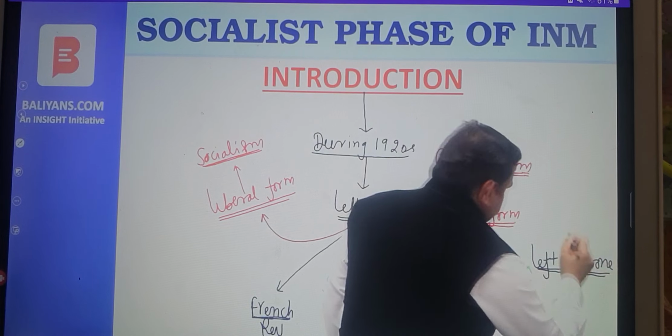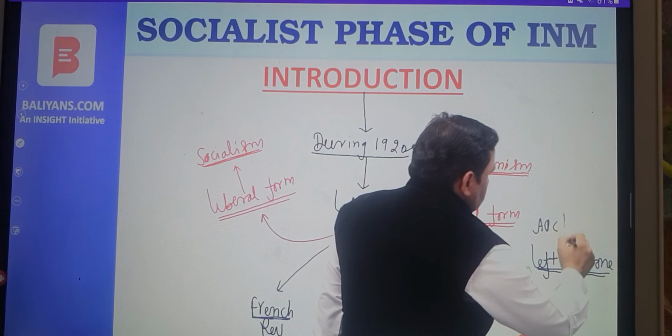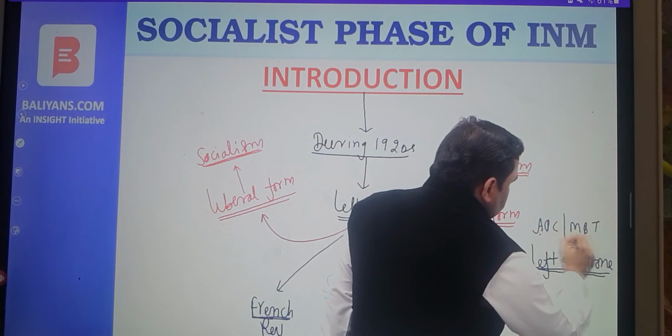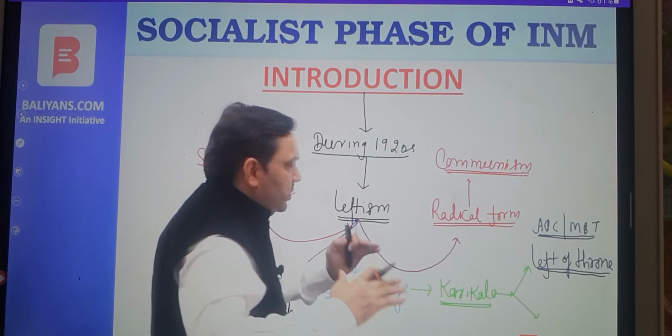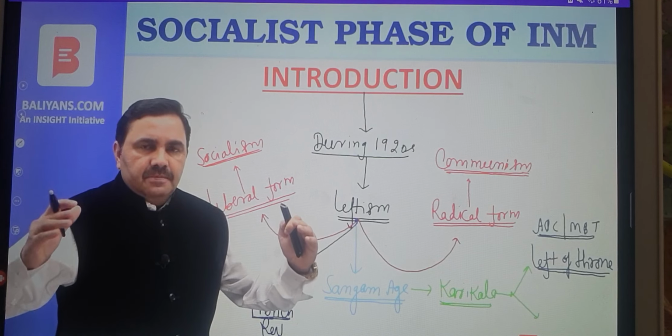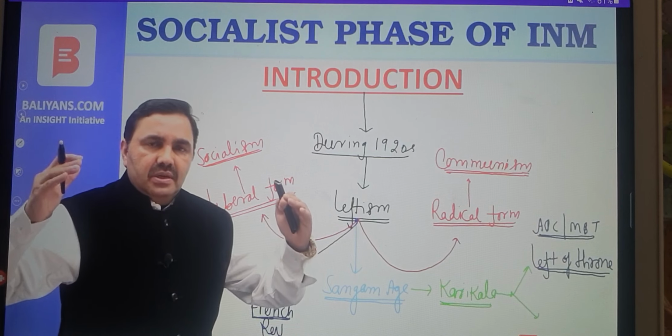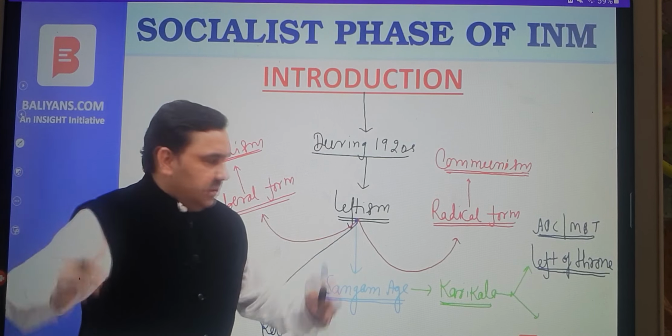This information is provided by Sangam literature, the Sangam age books.